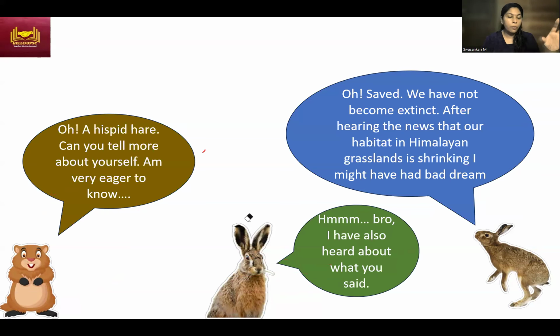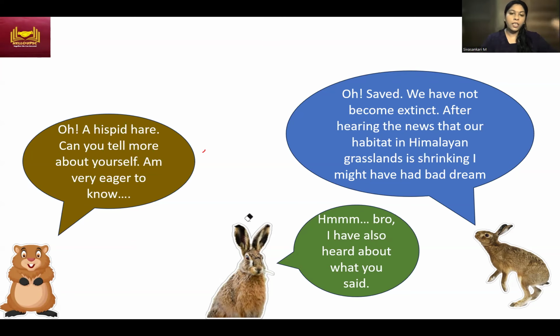Day by day, it is shrinking. And because of this, this small fellow is affected a lot. So how can questions come in UPSC? This is a news item. So what are the ways the question can be asked? One by one we'll be seeing.